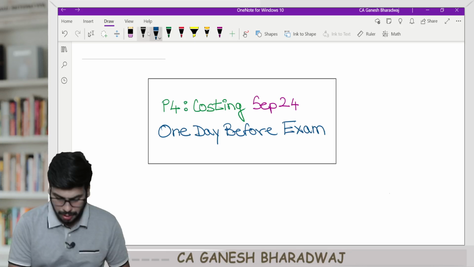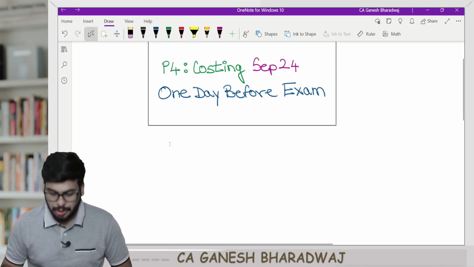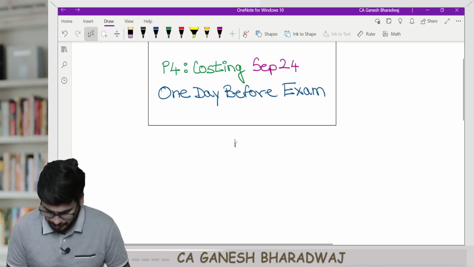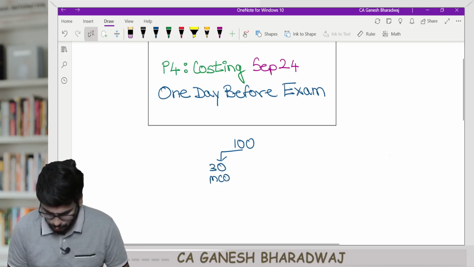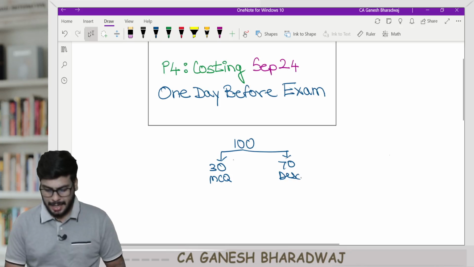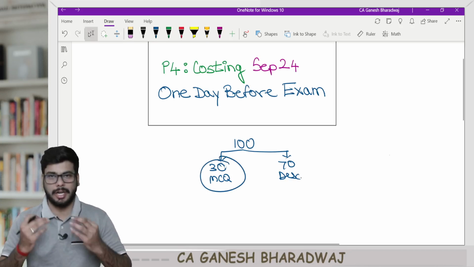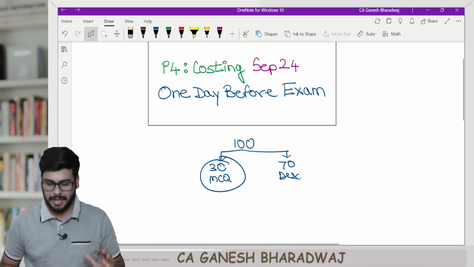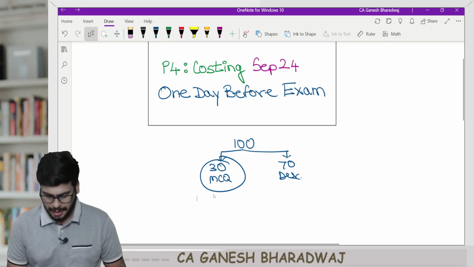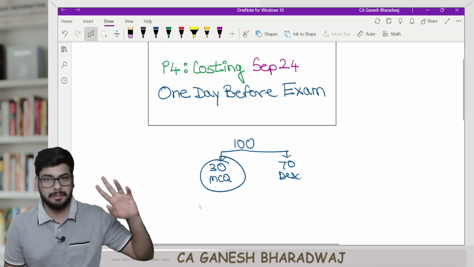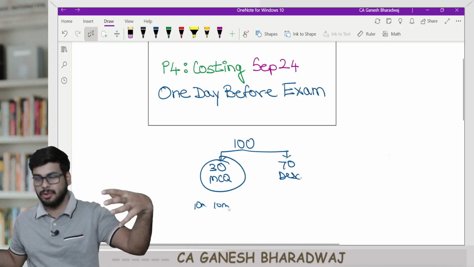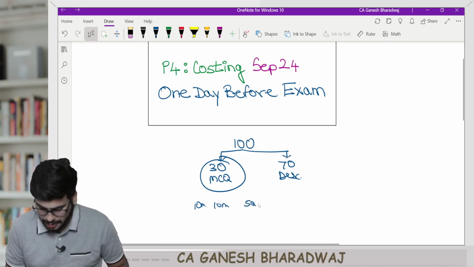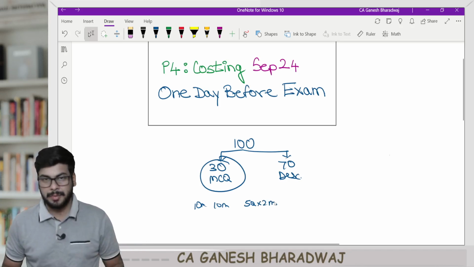Now, guys, as you all know, for every paper out of 100 marks, 30 marks come from your MCQ component and 70 marks come from your descriptive component. This 70-30 split, the MCQ component, got introduced only in the last attempt, May 2024. Generally, there will be two case study based questions, each carrying 10 marks, and one standalone MCQ series of 5 questions, each carrying 2 marks. This is how it will be.